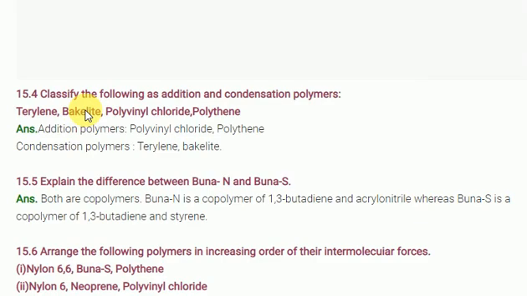Bakelite is phenol plus formaldehyde combined. Terylene is acrylonitrile. Okay, this is nothing but a condensation polymer. This is nothing but an addition polymer only.